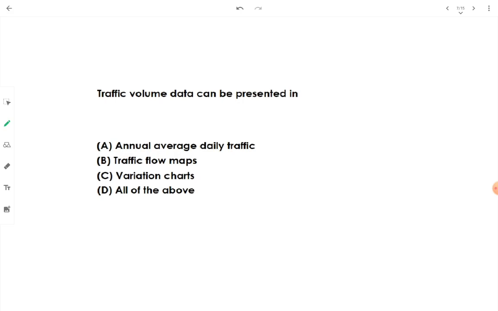Then, traffic volume data can be presented in. How can we present the traffic volume data? Annual average daily traffic, yes. Then traffic flow map, yes. Then variation chart. Variation chart means seasonal variation, monthly variation, daily variation, weekly variation. Okay, with respect to weekend, what is the traffic count? With respect to the daily working day, what is the traffic count? All this variation with respect to days, span, period, year, week, month can be shown. It is called a variation chart. Okay, all of the above should be the answer.